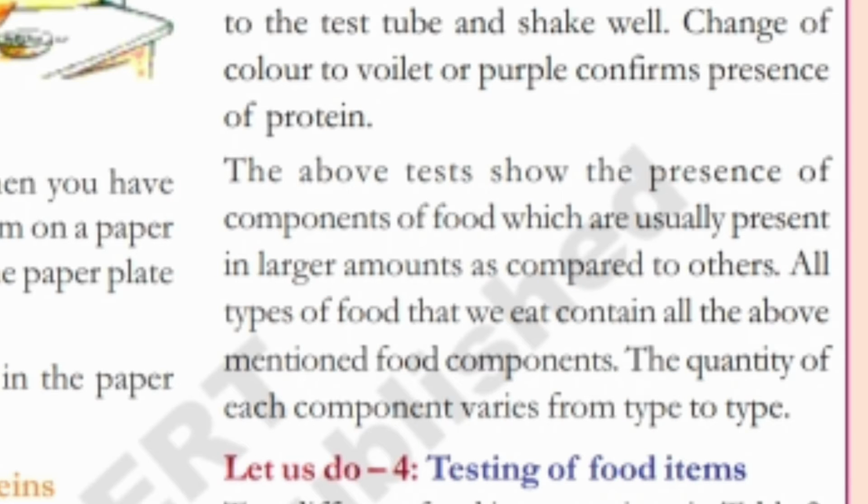Change of color to violet or purple confirms presence of protein. The above tests show the presence of components of food which are usually present in larger amounts as compared to others. All types of food that we eat contain all the above mentioned food components. The quantity of each component varies from type to type.